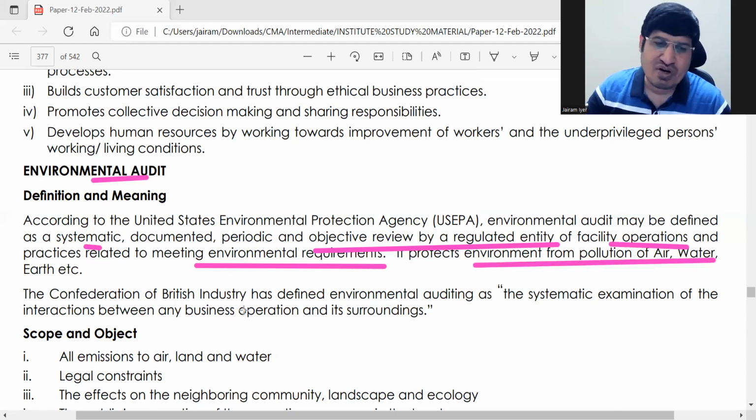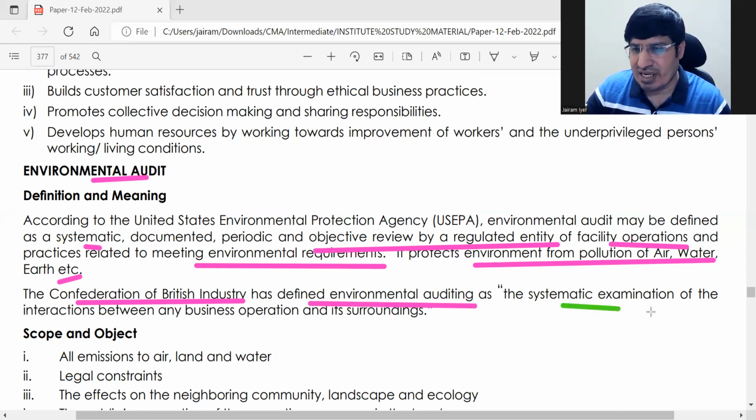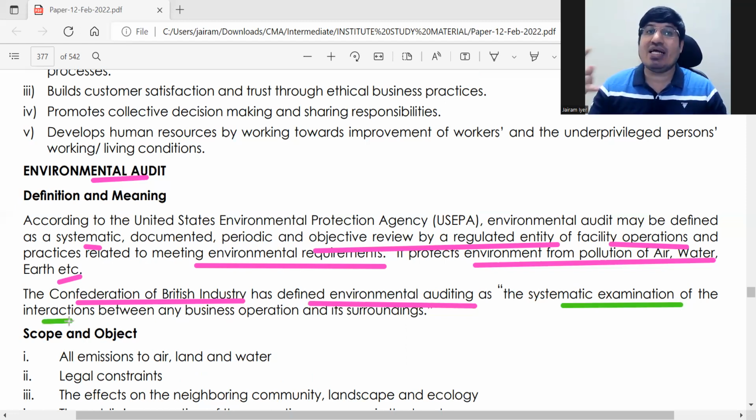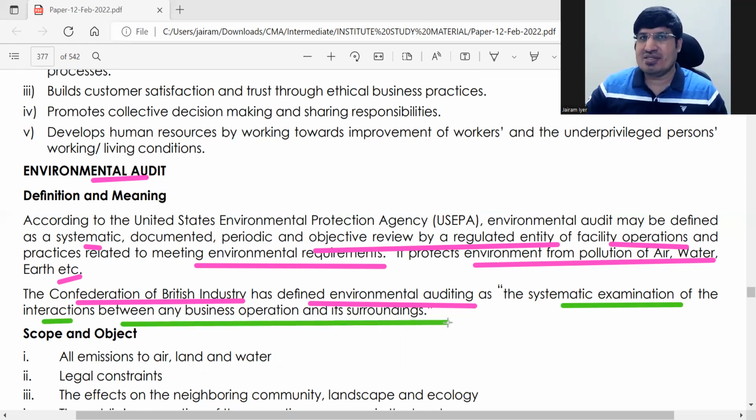Protects the environment from pollution of air, water, earth. Then there is a short definition. This, if you can remember, it's good. Confederation of British Industry. It's easy to remember, correct? Confederation of British Industry has defined environmental auditing as a systematic examination of interactions between any business operation and its surroundings.